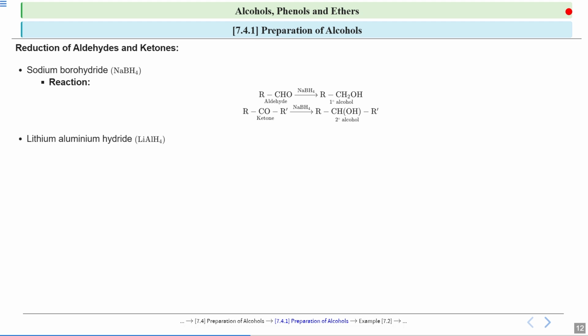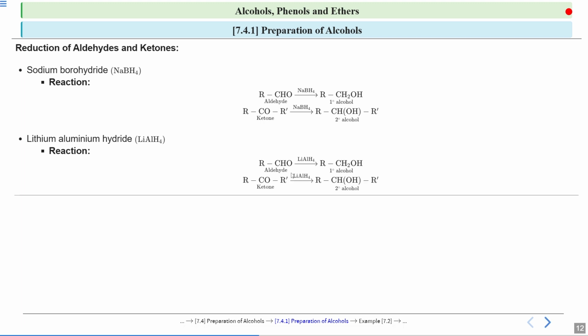Now next we are going to use lithium aluminum hydride, that is LiAlH4. So let us see the reaction. This aldehyde is again reduced to primary alcohol using lithium aluminum hydride. And you will see that this ketone is again reduced to secondary alcohol using lithium aluminum hydride. So either you can use sodium borohydride or you can use lithium aluminum hydride. They will reduce your aldehyde to primary alcohols and ketones to secondary alcohols.